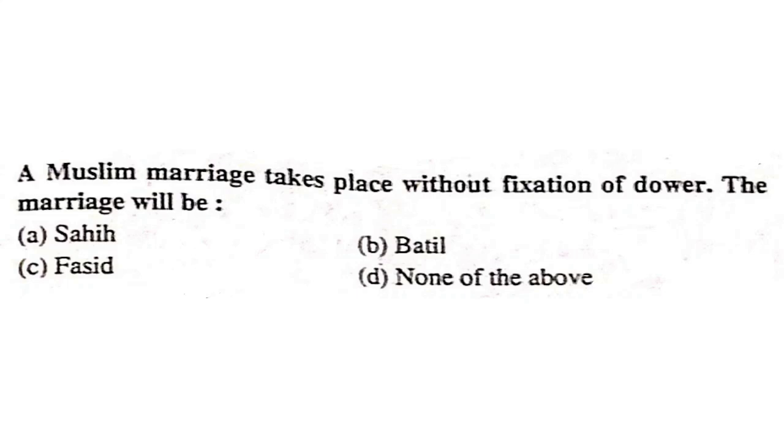A Muslim marriage takes place without fixation of dower. The marriage will be Sahih, that is valid, Fasid, that is irregular, or Batil, that is void. It shall be void. If the marriage takes place without fixation of dower, the marriage will be void. There should be fixation of the dower. Dower, or mehr, is an essential requisite of a valid marriage of the Muslim. So the marriage will be void.